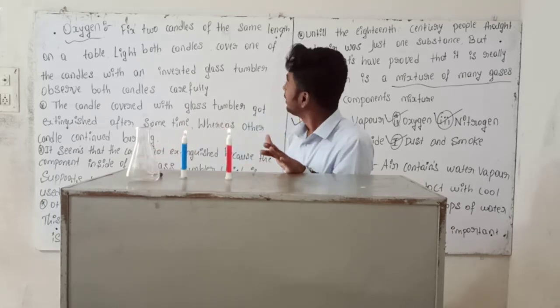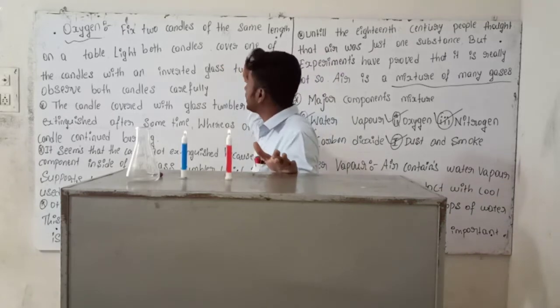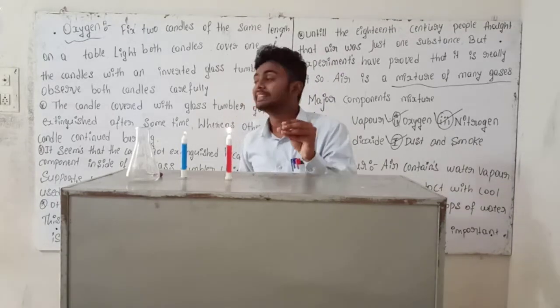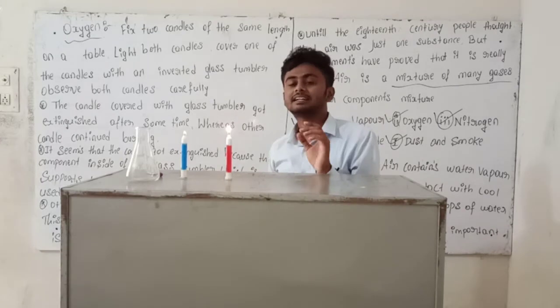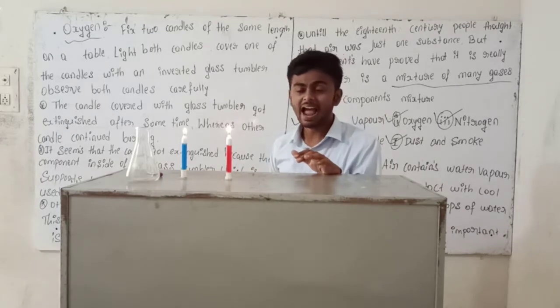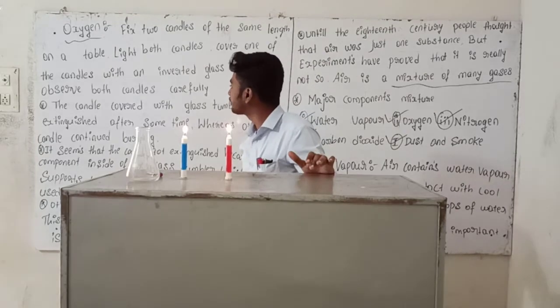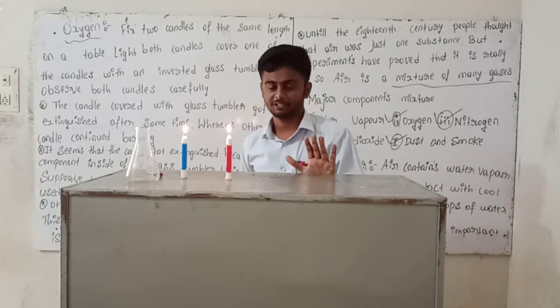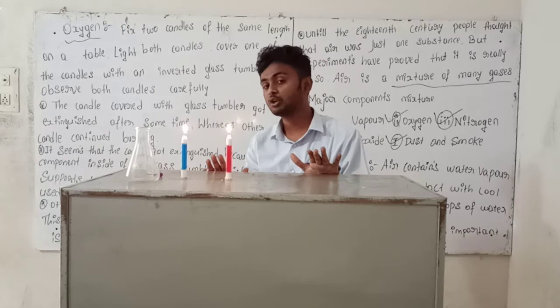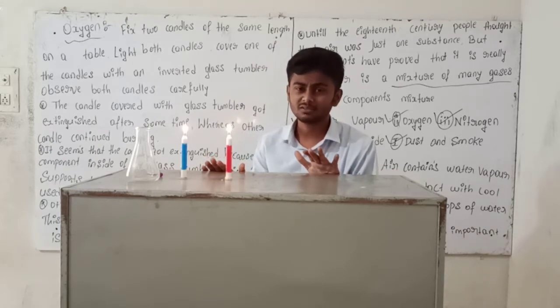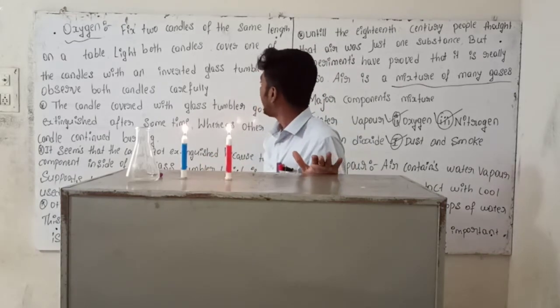Okay, like that, both candles. Cover one of the candles with an inverted glass tumbler. Observe both candles carefully. In front of you, two candles are there. Yes or no?